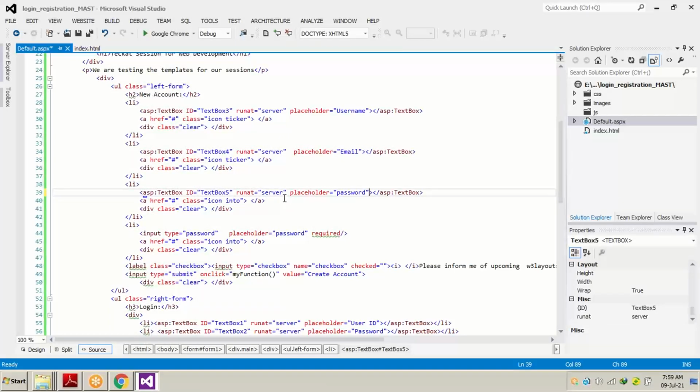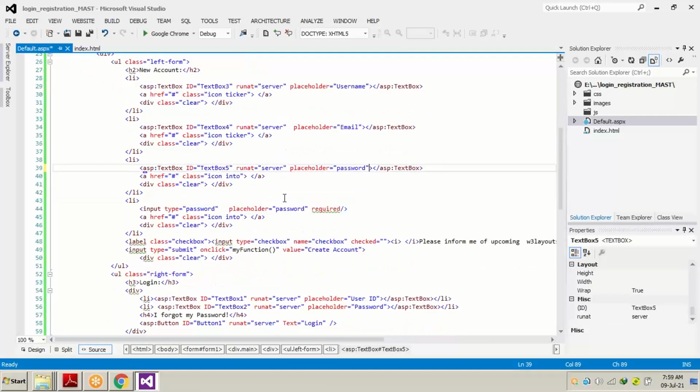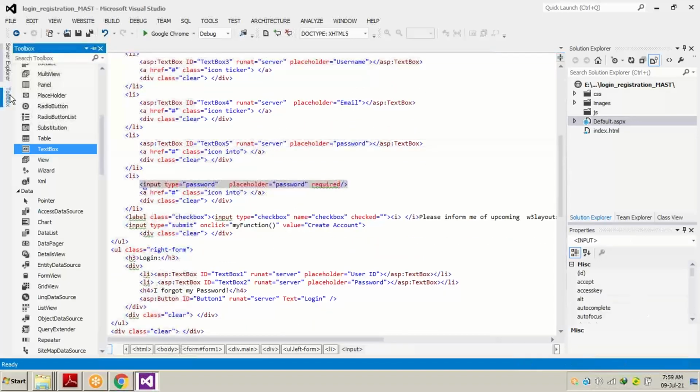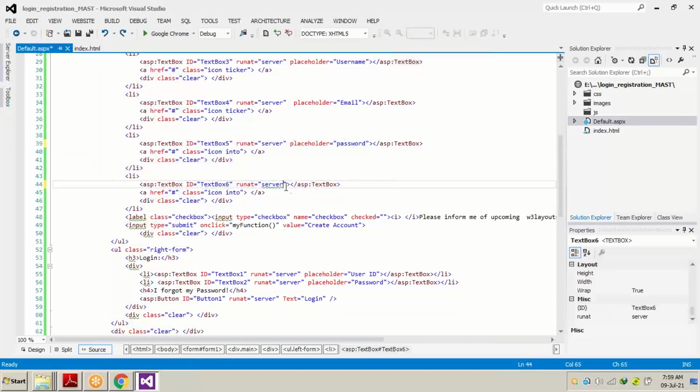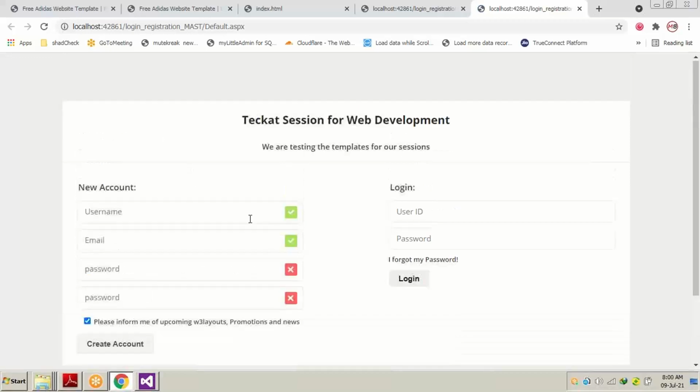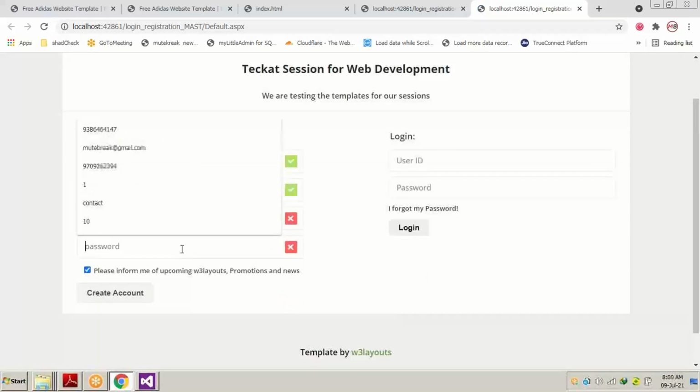In the third one also, we replace the HTML input text box with the ASPX text box and paste the placeholder. Sorry, something went wrong. Here is the right position. Now if you run and refresh the page, you're going to see exactly the same design. We change the controls according to our requirement.